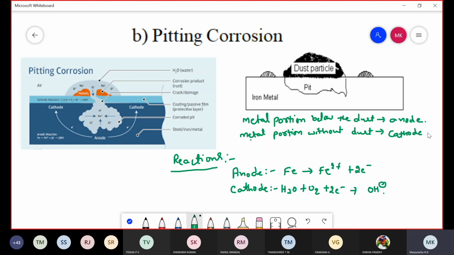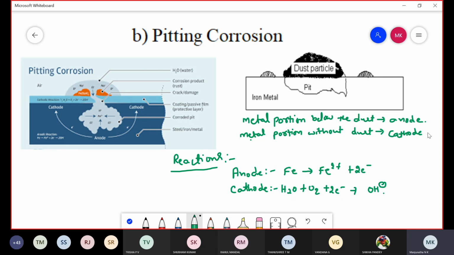Any doubt in these two you can ask. Where are we observing pitting corrosion? The metal portions below the dust particles that are deposited. Where any dust or oil particle is deposited on the metal surface, pitting corrosion is observed.